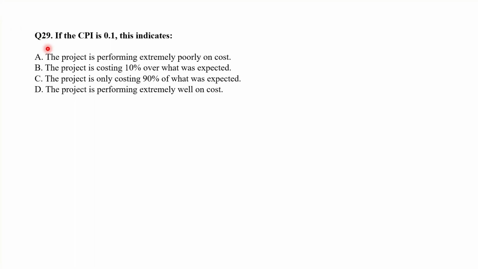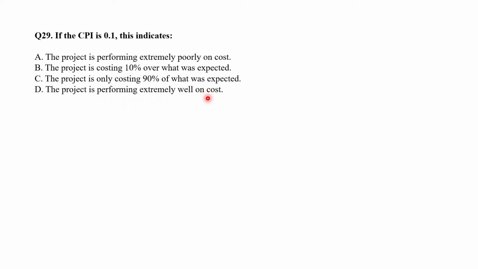Question number 29. If the cost performance index CPI is 0.1, this indicates A. The project is performing extremely poorly on cost. B. The project is costing 10% over what was expected. Or option C. The project is only costing 90% of what was expected. Or option D. The project is performing extremely well on cost.